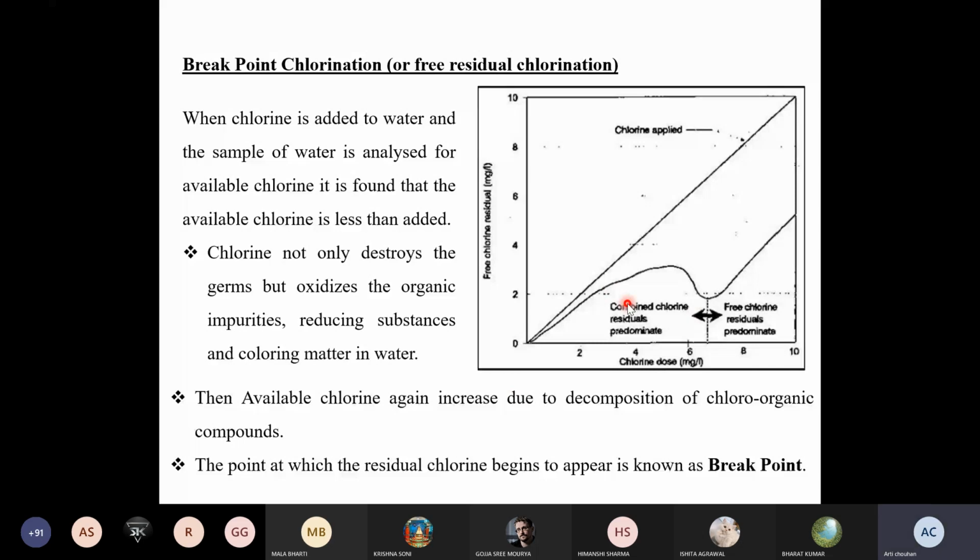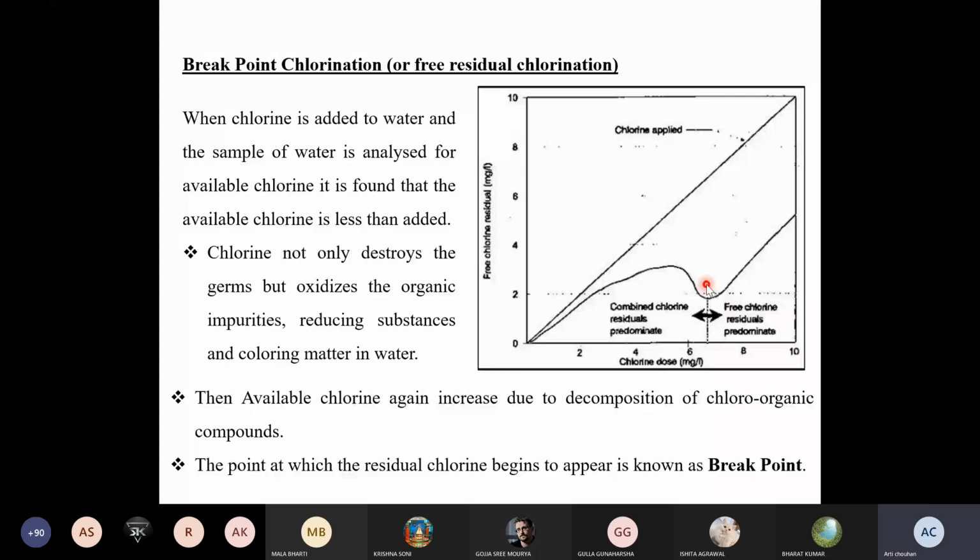Okay. So let's get started with breakpoint chlorination. Why are we studying it? Because breakpoint chlorination gives us the information on how much chlorine should be added to the water system to avoid any contamination, to avoid any type of impurity like organic, inorganic, or to disinfect that water. That breakpoint is a point which gives you information on how much chlorine should be maintained in the water system for disinfection properties. So you can say your water is away from any impurities. So that point is breakpoint chlorination.